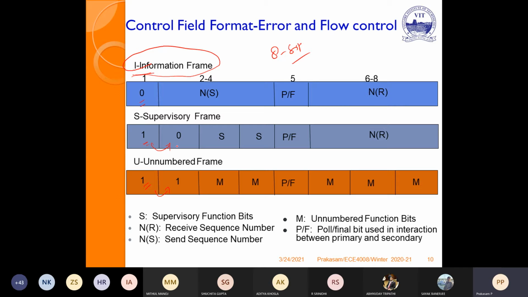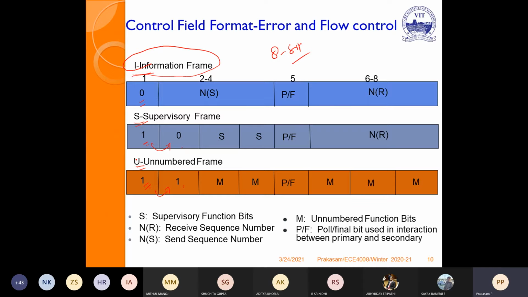If the second bit is 0, then it is a supervisory frame. If the second bit is 1, then it is an unnumbered frame. Kindly keep in mind, if the MSB is 0, then that is an I frame. If the MSB is 1, we have to check the second bit, because we have to differentiate between 2 frames.